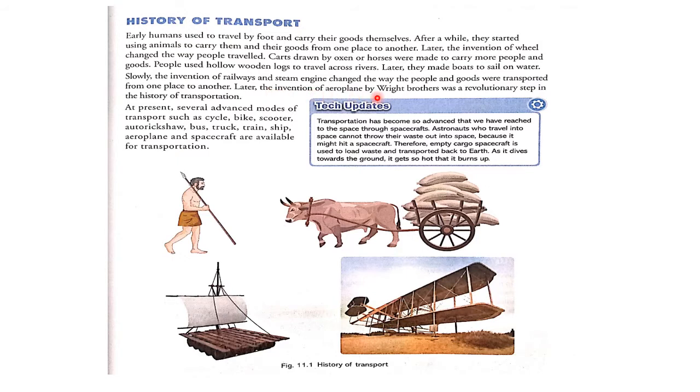Later, the invention of the aeroplane by the Wright brothers was a revolutionary step in the history of transportation. At present, several advanced modes of transport such as cycle, bike, scooter, auto rickshaw, bus, truck, train, ship, aeroplane and spacecraft are available for transportation.